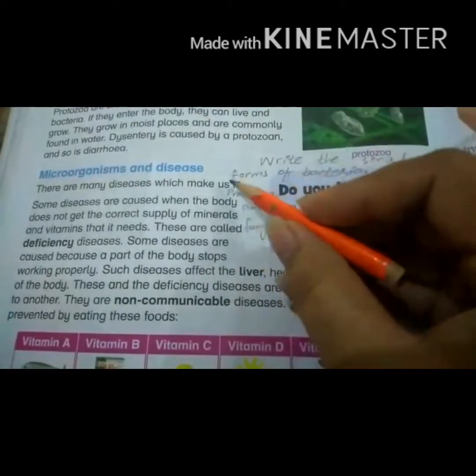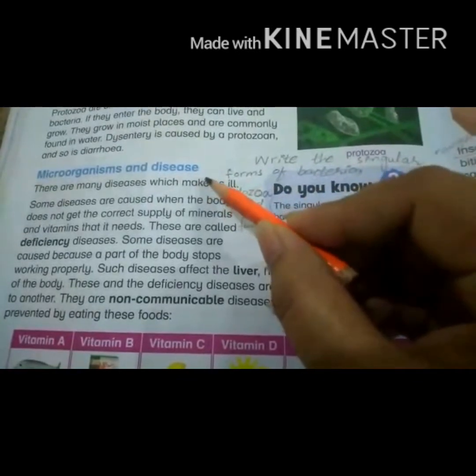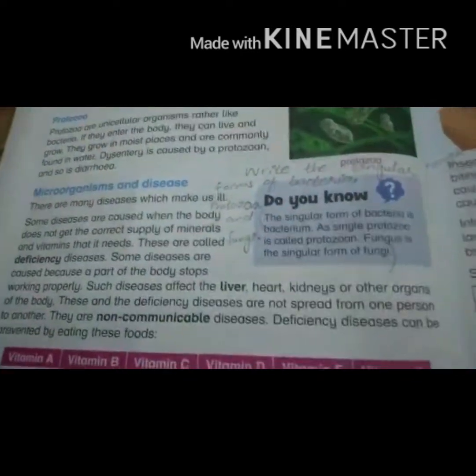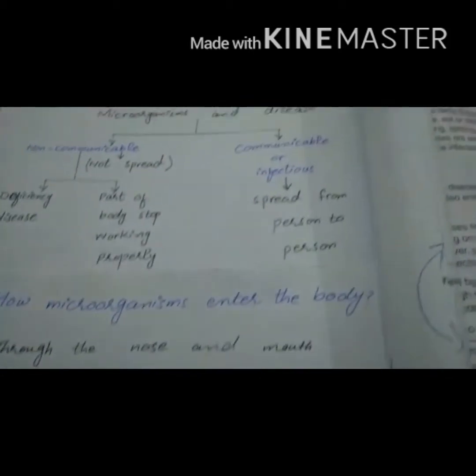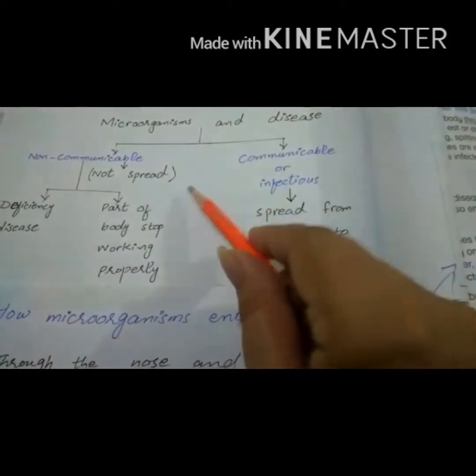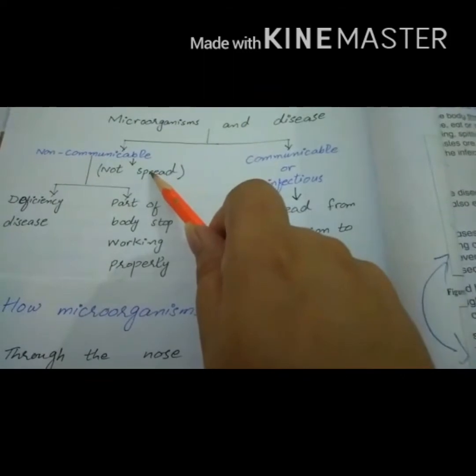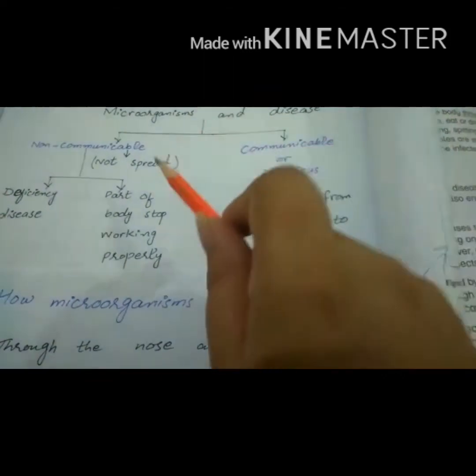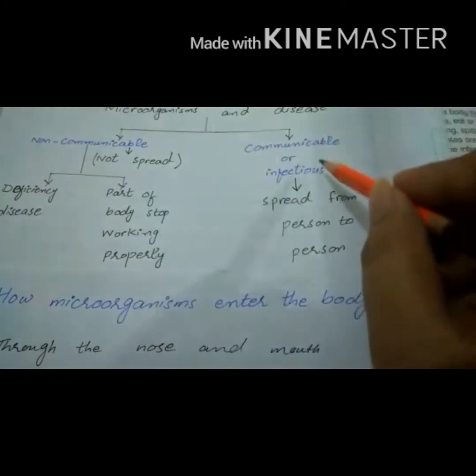Today we will revise the next topic, microorganisms and disease. Basically, a number of diseases are caused by microorganisms. Diseases are of two types. The first one is non-communicable and the second is communicable. What is the difference between non-communicable and communicable diseases?